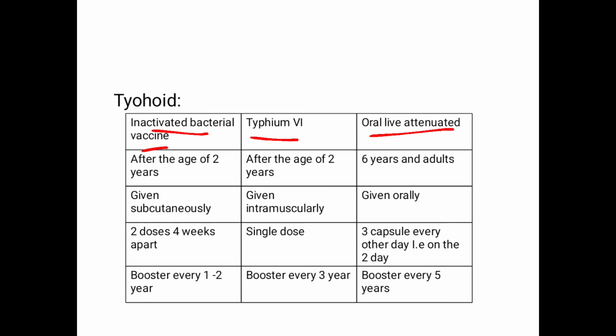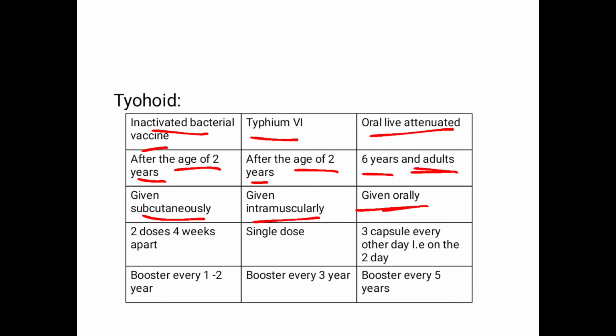The inactivated is given after the age of 2 years. Similarly, Typhoid Vi is also given after the age of 2 years, and oral is given after 6 years and in adults. The inactivated is given via the subcutaneous route. Typhoid Vi is given intramuscularly, and the oral, as the name indicates, is given orally.